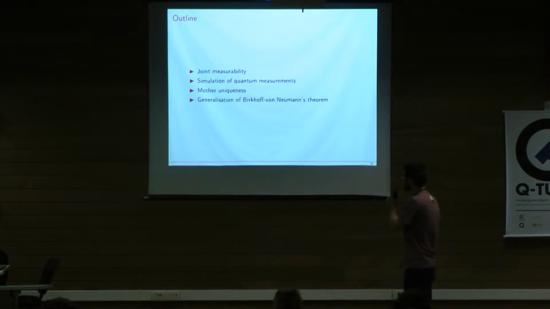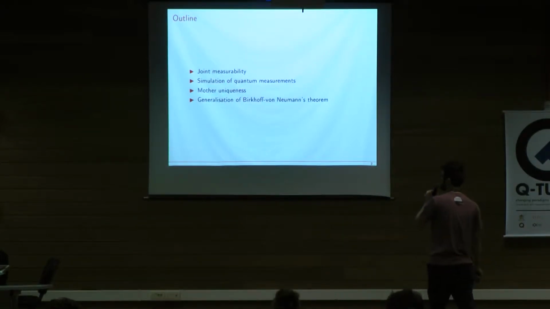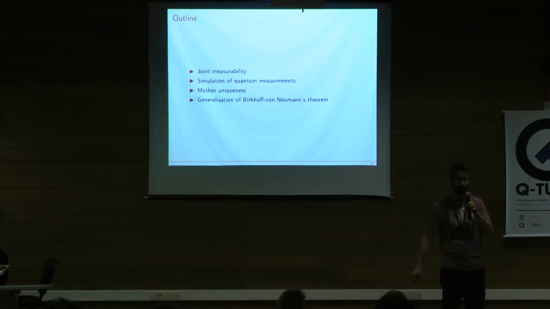Okay. I'll start by presenting joint measurability and interpreting it in two different ways. Then these will lead us to the discussion of simulation of quantum measurements. Then we'll talk about model uniqueness, and then a generalization of the Birkhoff-von Neumann theorem. So we start with the very operational definition, which is joint measurability, and then we'll move towards pure mathematics, which is something I really like.